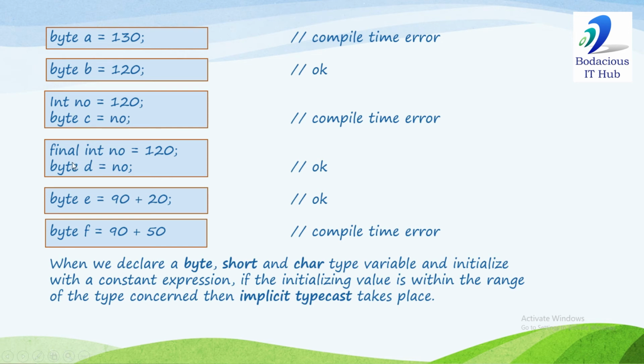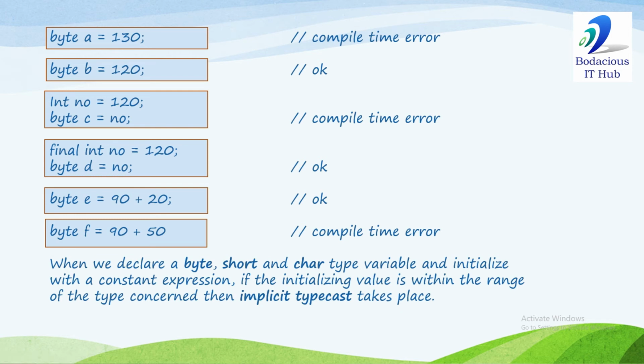Now we modify this example like this. Final int number is 120. Now number is a constant. Byte D is number, so this is a constant expression because number is final, and constant expressions are evaluated at compile time and the value is replaced. So number's value will be determined at compile time. The compiler will assume that the programmer is initializing a byte type variable with 120, and 120 is within the range of the byte data type. So implicit typecast takes place.